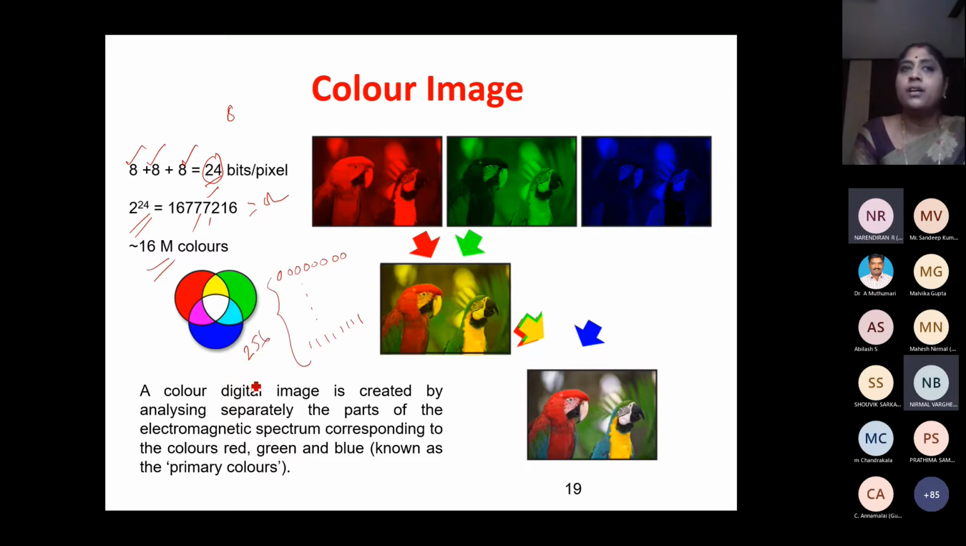Similarly for red, similarly for blue, similarly for green. So 256 shades of red. I can combine one shade of red with another shade of blue and another shade of green, and I get one color. You take some other shade of red, some other shade of blue, some other shade of green, you get a different color. So if you take the combinations, I'll be having around 16 million colors. So this is how a color image is generated by combining the red and green, and the resultant is combined with the blue component to get the final color image.